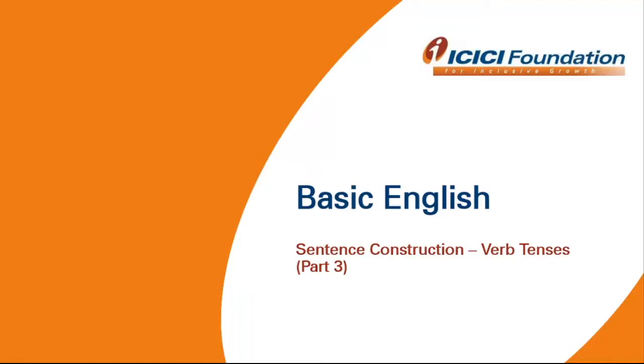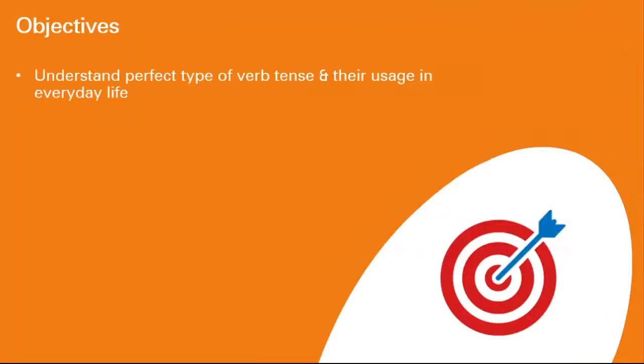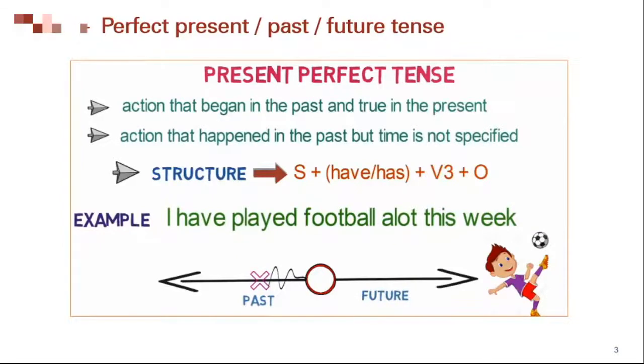Today, with the help of this video, we will learn about sentence construction and verb tenses. Under this, we will learn about perfect tenses. Today's objective is to understand perfect type of verb tenses and their usage in our day-to-day life along with the examples. The perfect form is the verb tense used to indicate a completed action or condition.